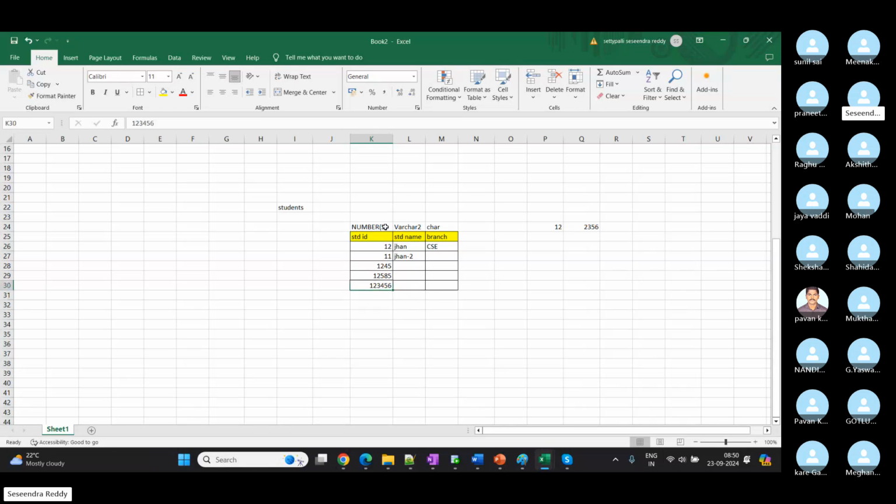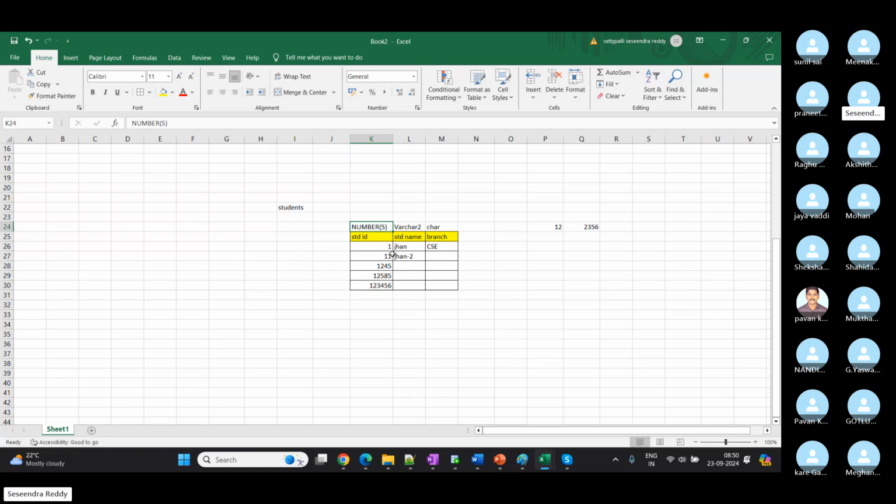When we declare maximum size 5, we are going to store up to 5 digits. It can be 1 digit, 2 digits, 3, 4, 5, up to 5. If we enter 6 digits, we will get an error, because we communicated to the database that we are going to store the number data type with 5 digits, and we instructed it to store 5 digits only. Again, let's say next year they increase hall ticket numbers to up to 6 digits. Later we can change it. Again, we need to communicate that to the database.